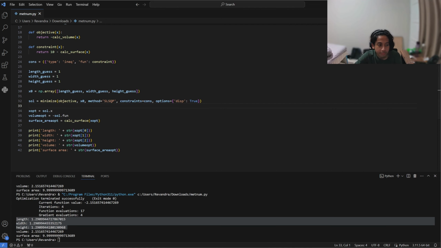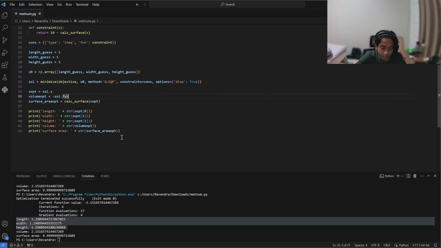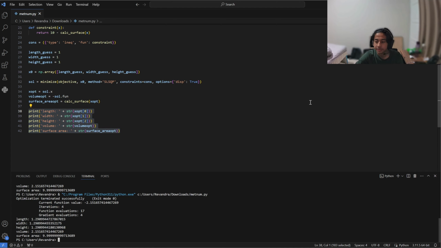After that, the optimized values of length, width, and height are extracted from this result, and then we print the length, width, height, and volume so we can see the values. After we write all this code, we just have to run it.